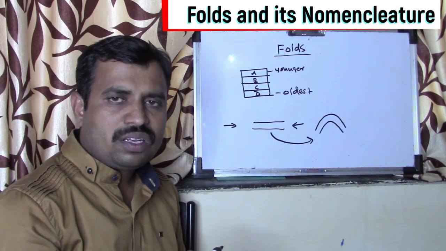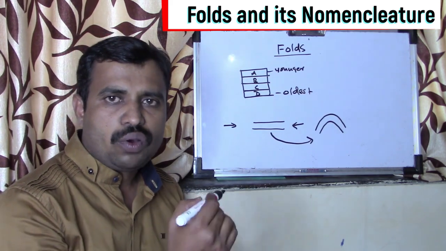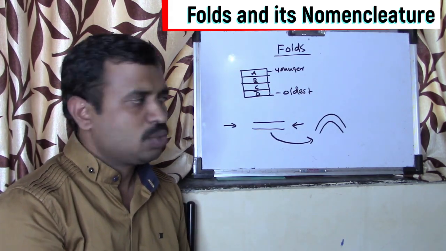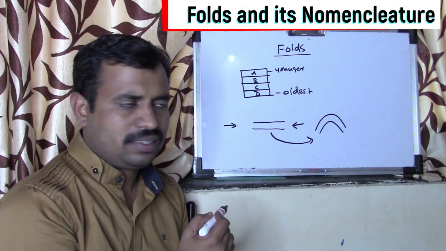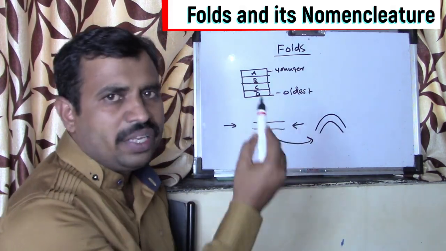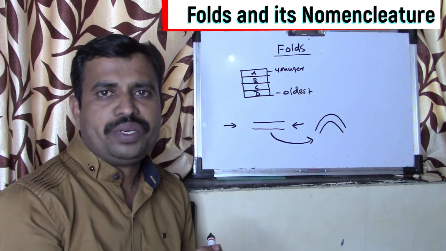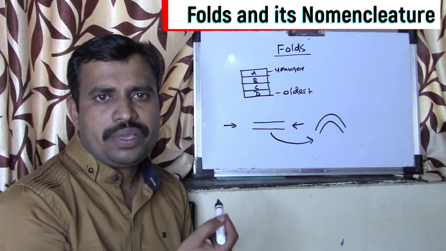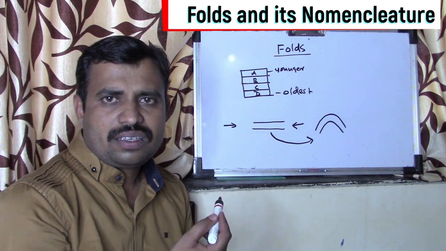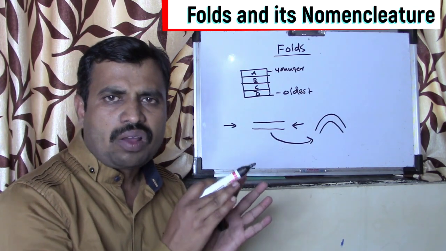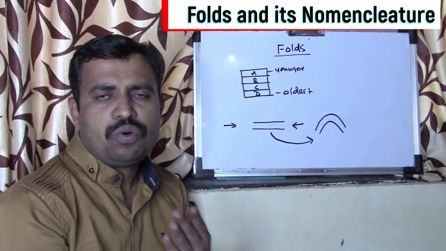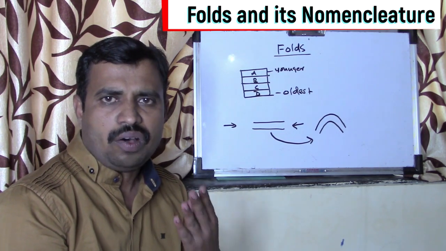So folds are nothing but the wavy undulations which are developed in the earth crust. When we see folds practically on the crust, they may be hundreds of meters in size, because there are tremendous forces existing on the earth crust.